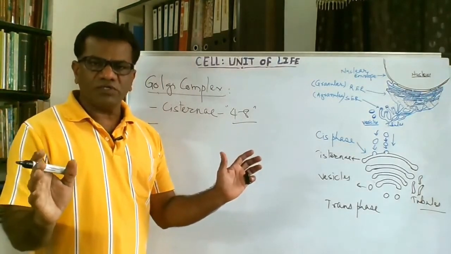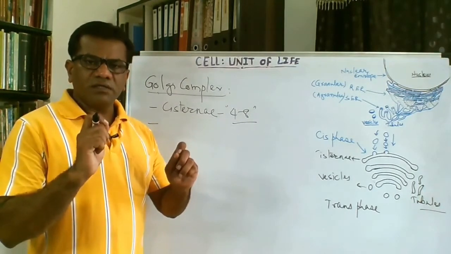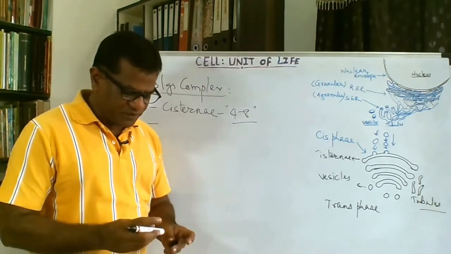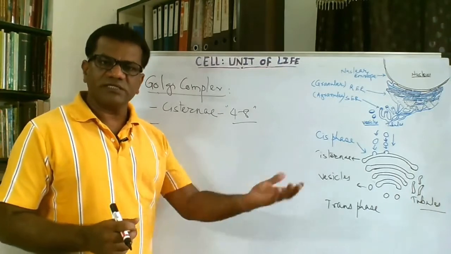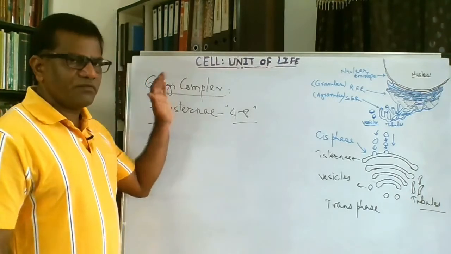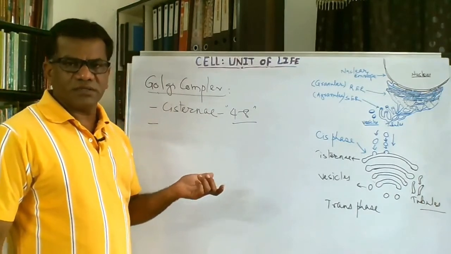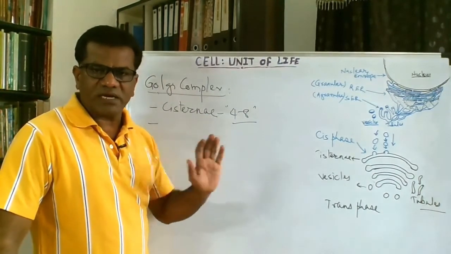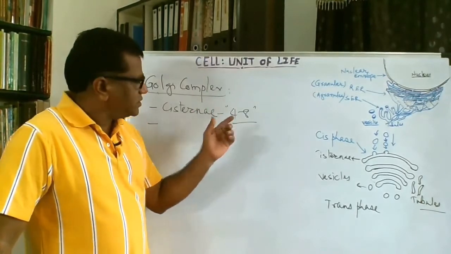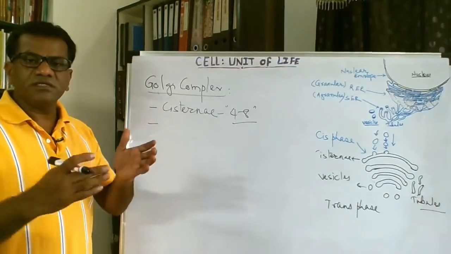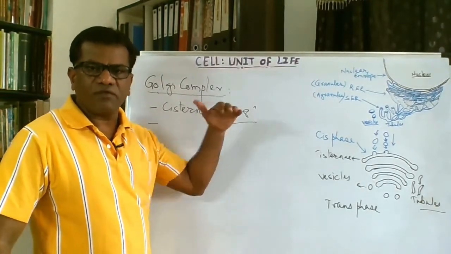A vast number of Golgi bodies are present in each cell, especially the secreting cells, the cells which are synthesizing some materials and secreting them. In those cells they are very large in number, up to 600 Golgi bodies have been counted in some cells. So their number is quite large. The forms are different. In the case of fungi, the cisternae are single. Golgi body is represented by a single cisterna. They are not forming stacks.